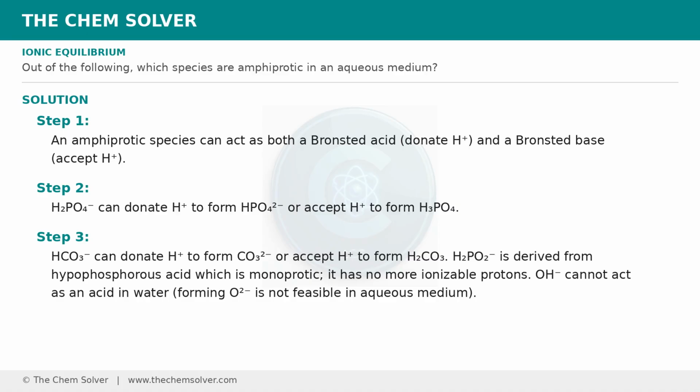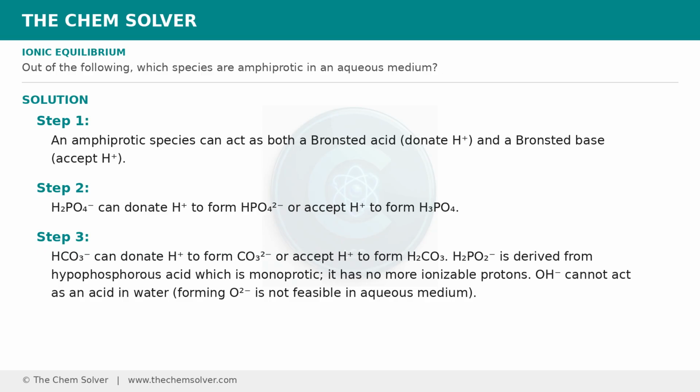An amphiprotic species can act as both a Bronsted acid, donate H⁺, and a Bronsted base, accept H⁺. H2PO4⁻ can donate H⁺ to form HPO4²⁻ or accept H⁺ to form H3PO4.